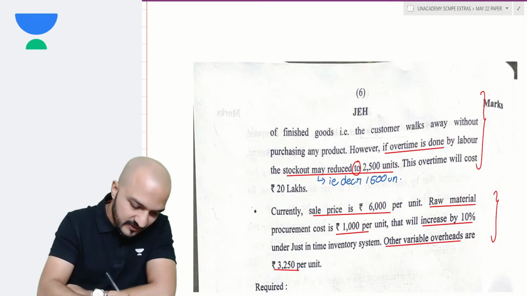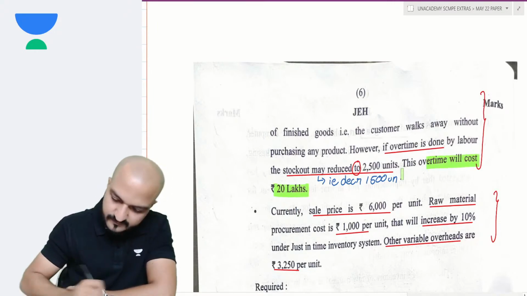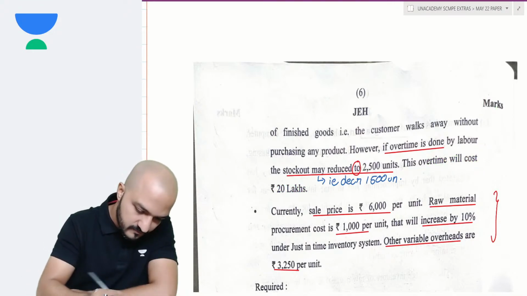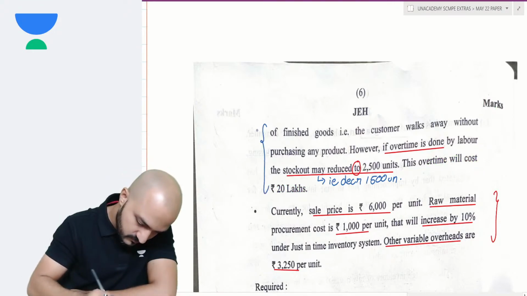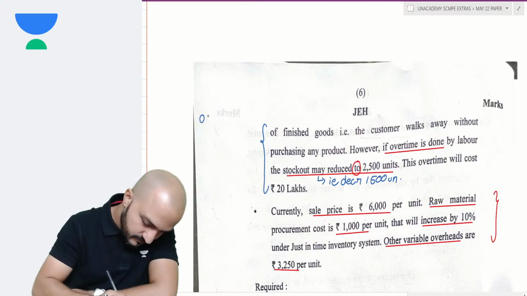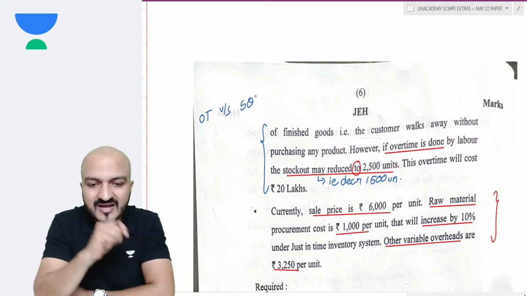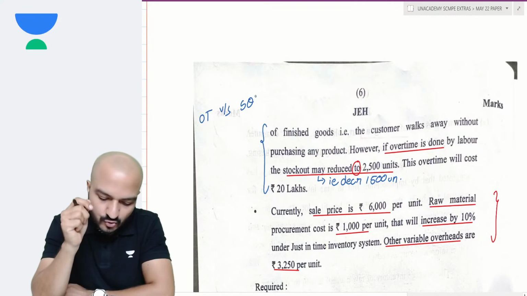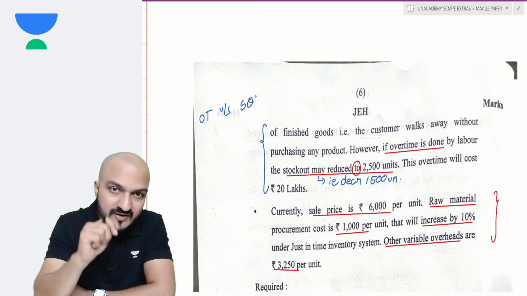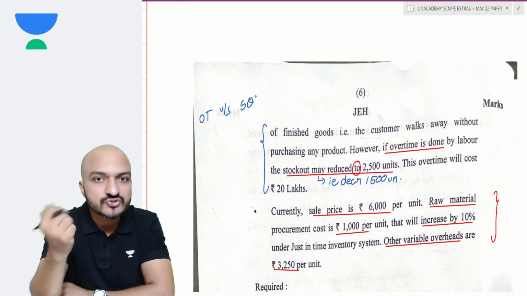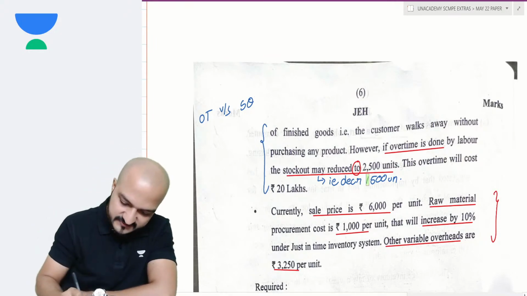Overtime will cost 20 lakhs. So what you need to do here is compare overtime versus stock out. Either you do overtime costing 20 lakhs, or if you don't do that overtime, there will be extra stock out of 1,500 units.